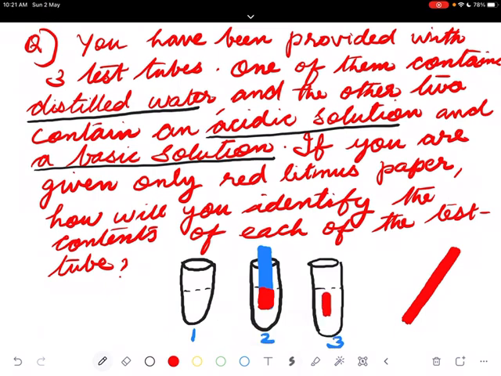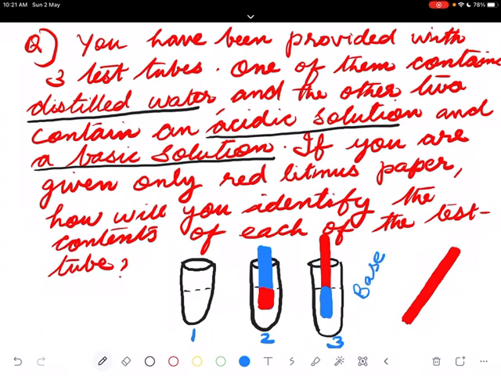Suppose in that it got changed, means red litmus, the dip portion, it got changed. That means suppose in test tube 3 it got changed. Red litmus paper we put in all the three. In one test tube it got changed means that is base.